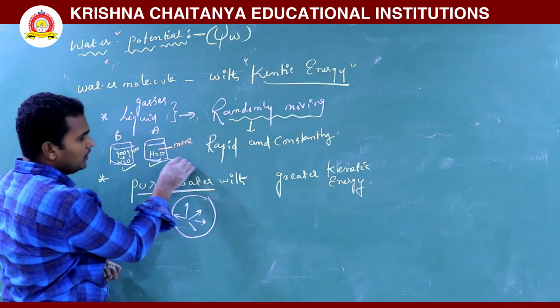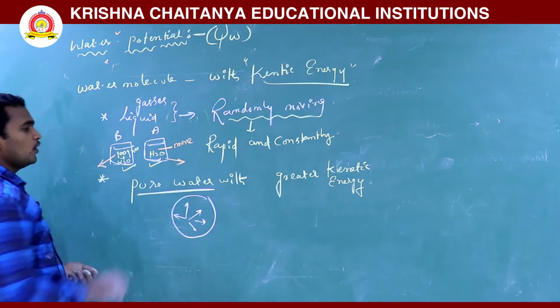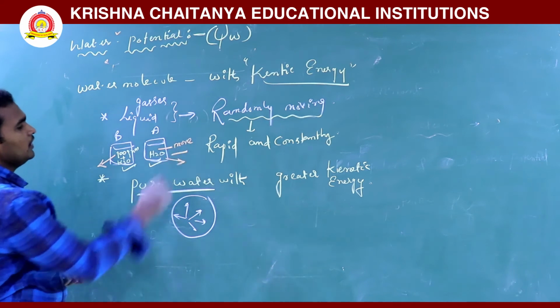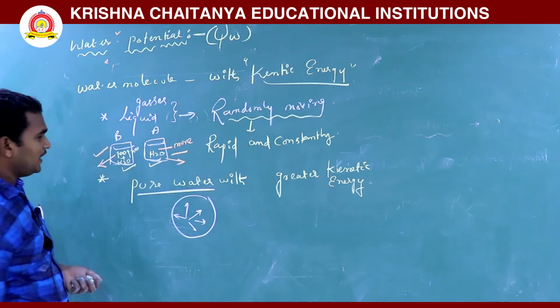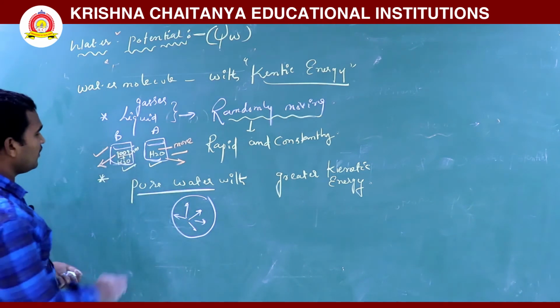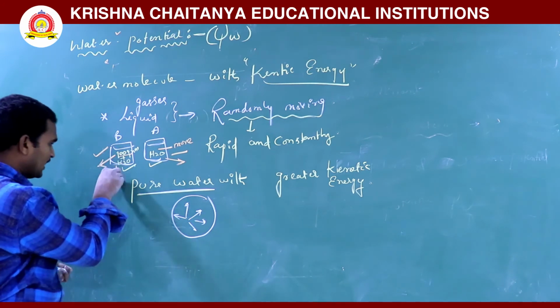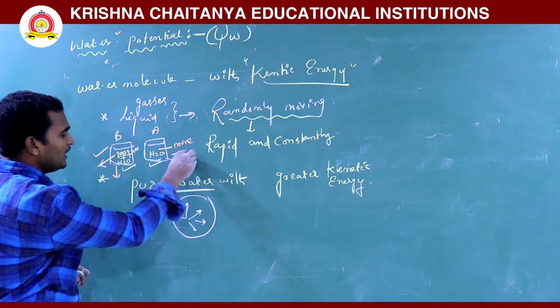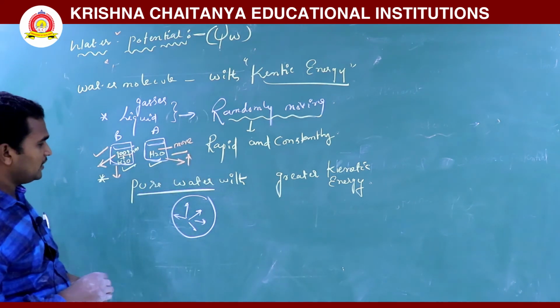That's why this water is moving rapidly, and B is moving comparatively slowly. Because of the addition of solutes, the water potential decreases, so the kinetic energy decreases. Here, pure water has kinetic energy 0.